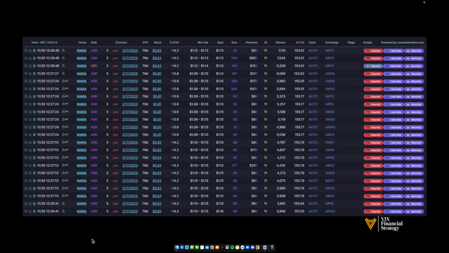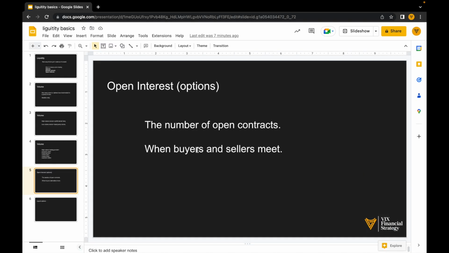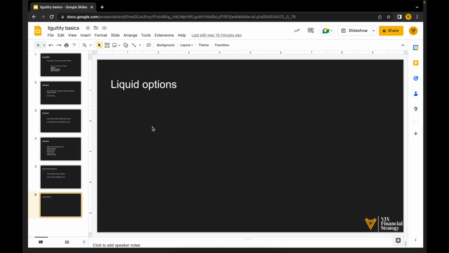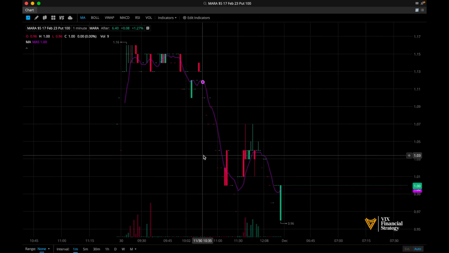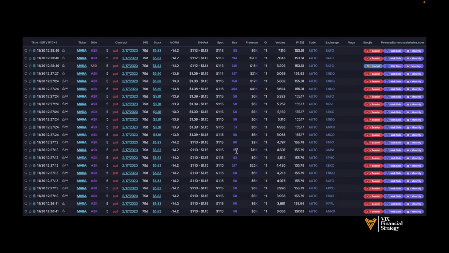So this is where it all comes together. This is where we are looking at open interest, we're looking at the bid and ask spread, and we're looking at unusual elevated levels of volume. This is why liquidity matters, and this is why you trade liquid stocks, but also how you could take illiquid options chains and use this for future calculated bets when you see big whales start to accumulate almost $1 million worth of puts.